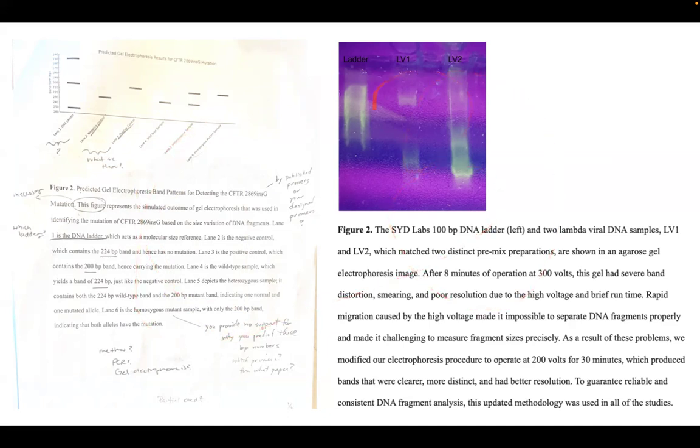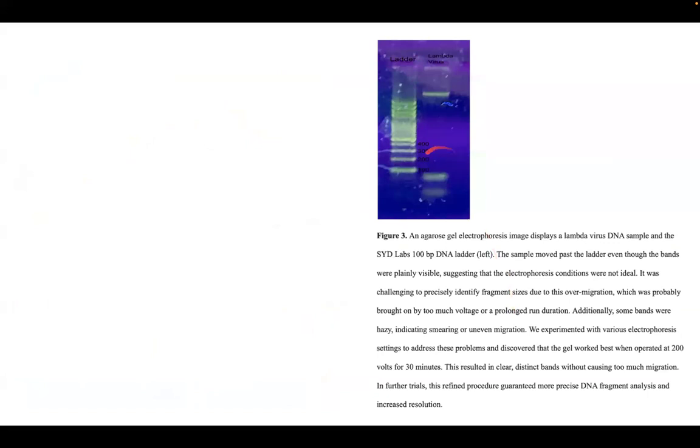But as you can see here, this is our first gel that we created. It was very bad, and I'm not going to read this fully, but basically this is how we figured out that we should run our gel for 200 volts for 30 minutes. Honestly, there's not that much detail here, like which ladder. I had to make it here, Sid Labs DNA ladder. I changed some stuff here, but I used some of the comments from this and tried to incorporate them into my version.